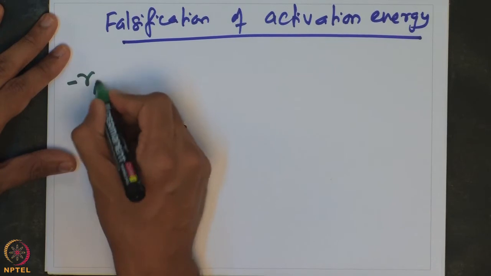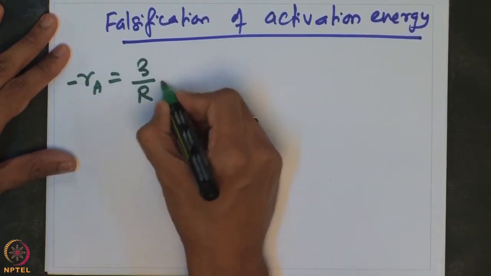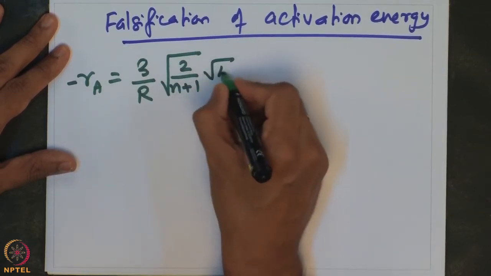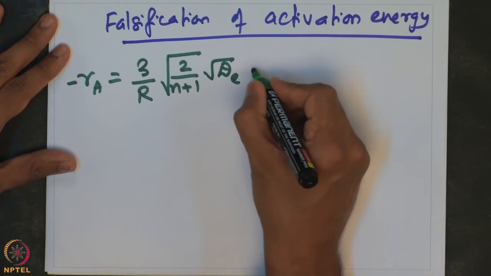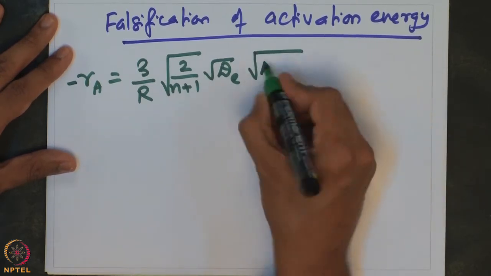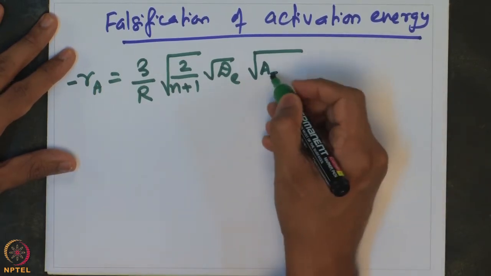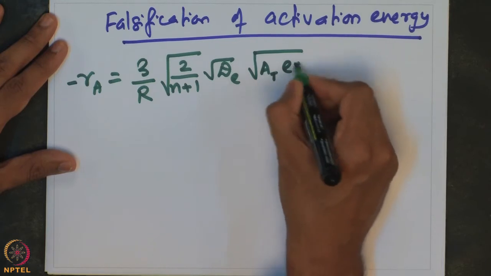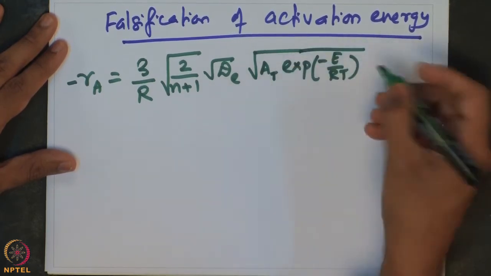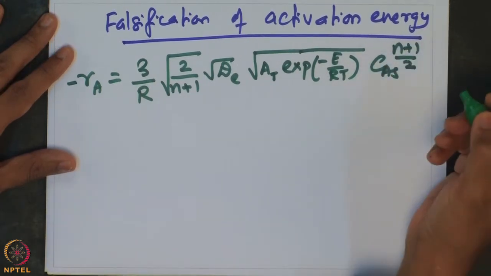Minus rA is essentially given by 3 by R into square root of 2 by n plus 1 into dE into, now I can write my rate constant as some frequency factor. Let us say that this is my AT, which is the intrinsic frequency factor, that multiplied by exponential of minus E by RT into CAS to the power of n plus 1 by 2.